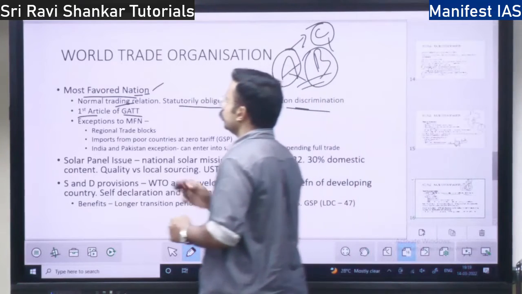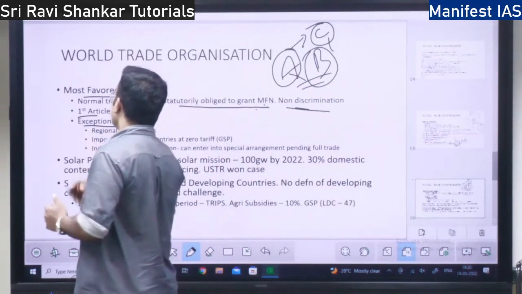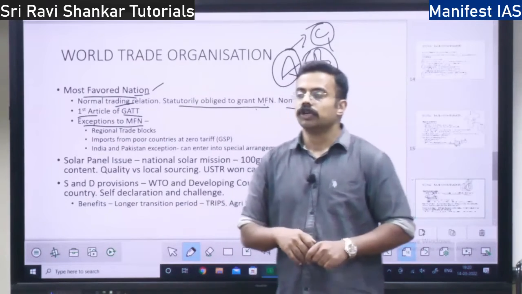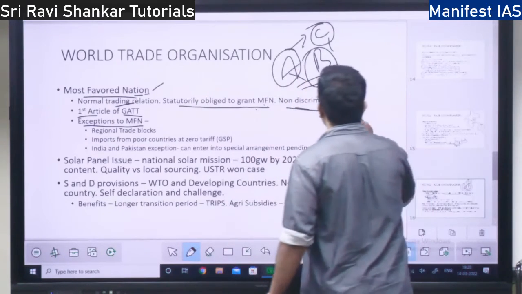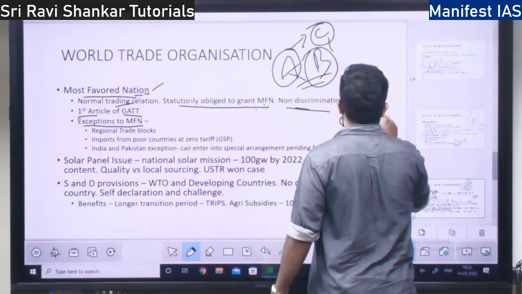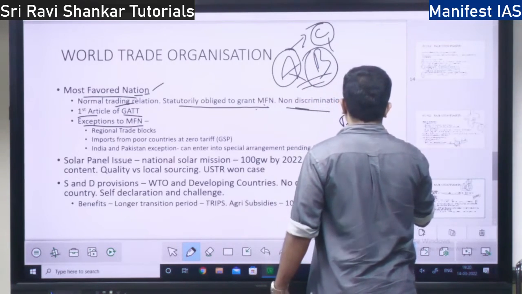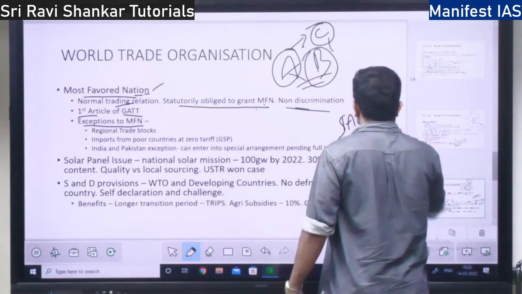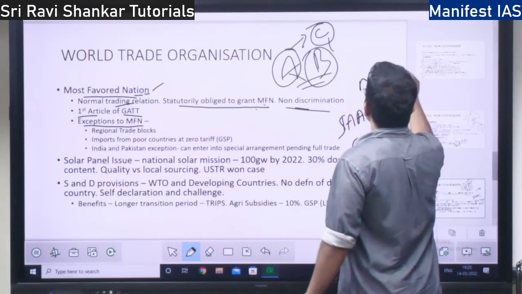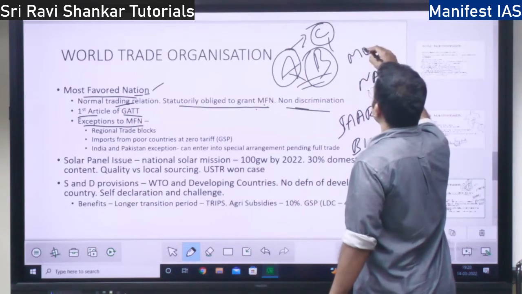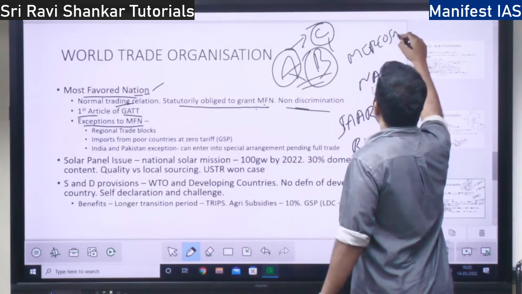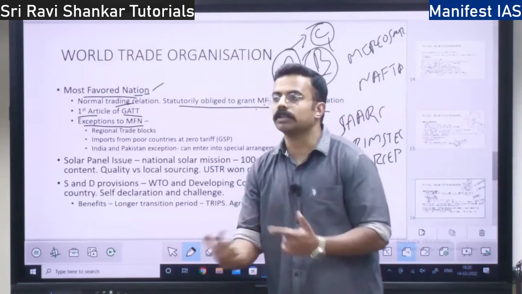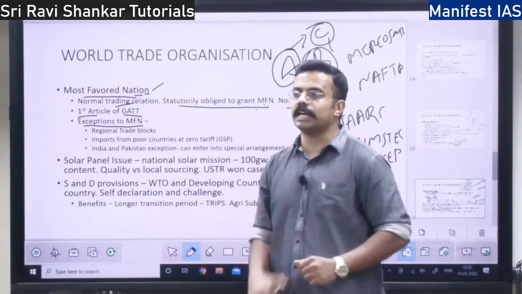So, exceptions to most favored nation. What are the exceptions? One is regional trade blocks, like SAARC, BIMSTEC, RCEP, NAFTA, Mercosur. All these are regional trading blocks. They trade among themselves. Even ASEAN is a regional trading bloc.